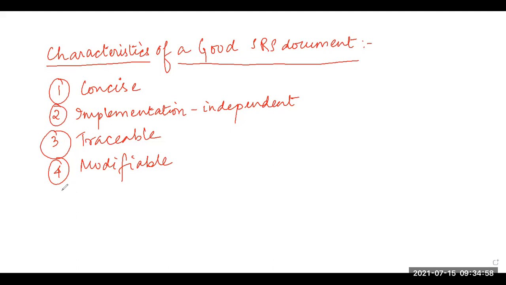The next point is identification of response to undesired events.